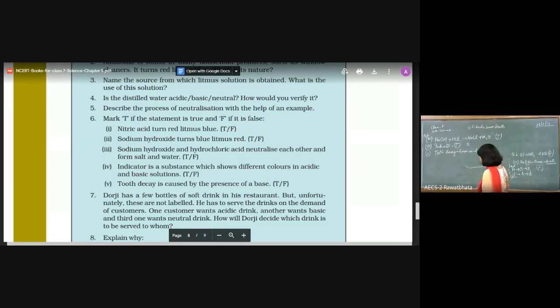If this is the tooth socket and this is my tooth, the one I have drawn, right? We are trying to understand the phenomenon. We have eaten something. After eating, what happened? The structure of the buccal cavity is such that every particle of the food is not going to move down the throat. Some particles will get stuck to the parts of the teeth here and there. Now those food particles which are sticking somewhere